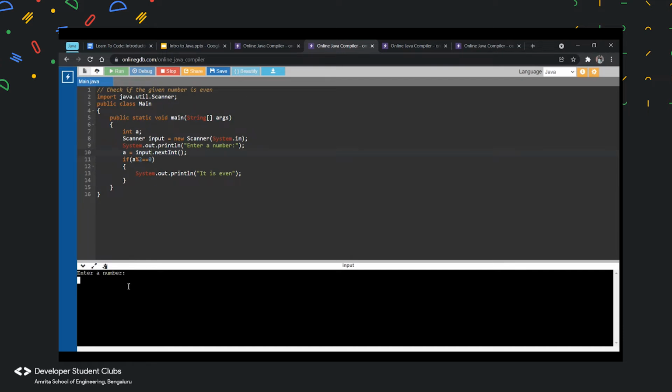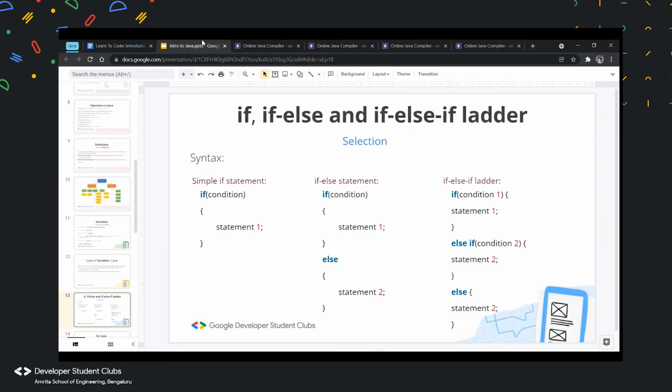Okay, yeah, we can put an even number. So it says it is even. So I think you got the basic understanding of what an if statement is.